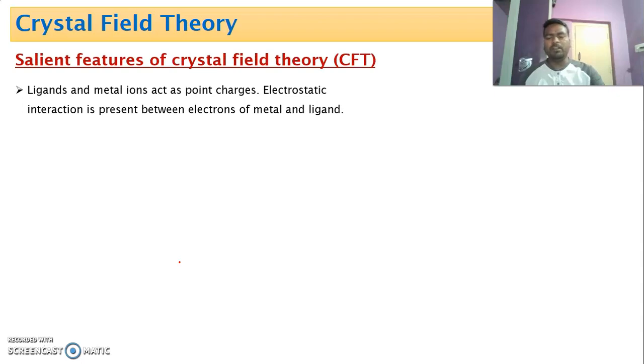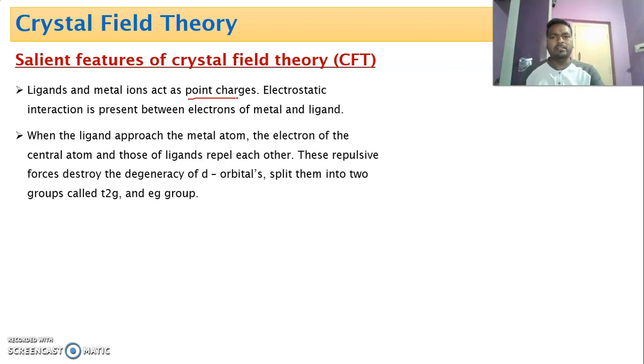The first important postulate of this theory is that it considers the ionic approach between central metal ion and ligand. According to this theory, the ligand and metal ion act as point charges. As a result, there is an electrostatic interaction between ligand and metal ion. That means, according to crystal field theory, the bond between central metal ion and ligand is purely ionic.